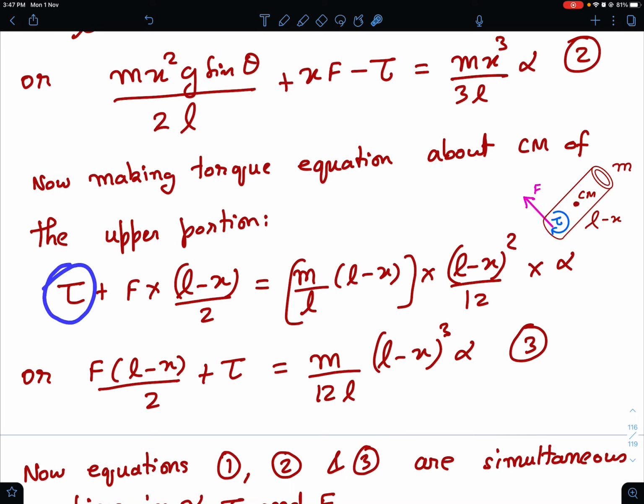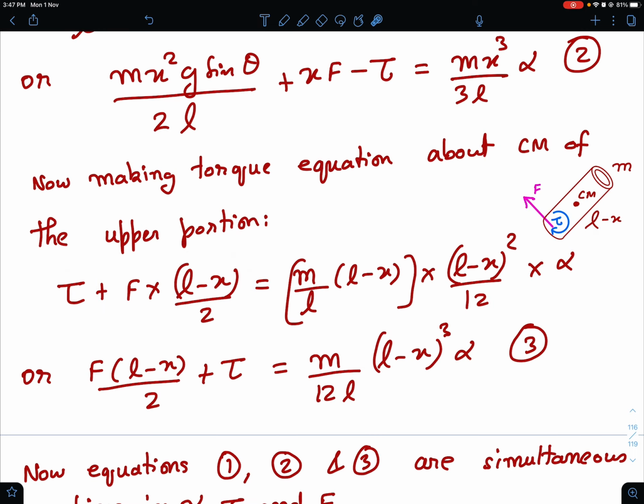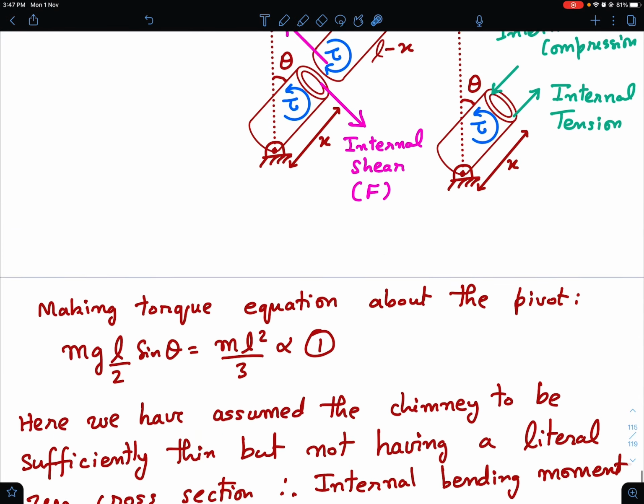Okay, so now what is the equation for this? There is the bending moment torque, and there is the shearing force torque: bending moment torque plus shearing force into L minus x by 2. See, this arm is going to be L minus x by 2 about the center of mass. So this is the torque of the bending moment, this is the torque of the shearing force, and this should be equal to I alpha about this. So what is the mass of this? Mass is mass per unit length into length of this, right? So m by L into L minus x is the mass of this portion, and into m L square by 12. So instead of L you put L minus x whole square by 12, into alpha. So tau equals I alpha for the upper part. This gives me equation number 3.